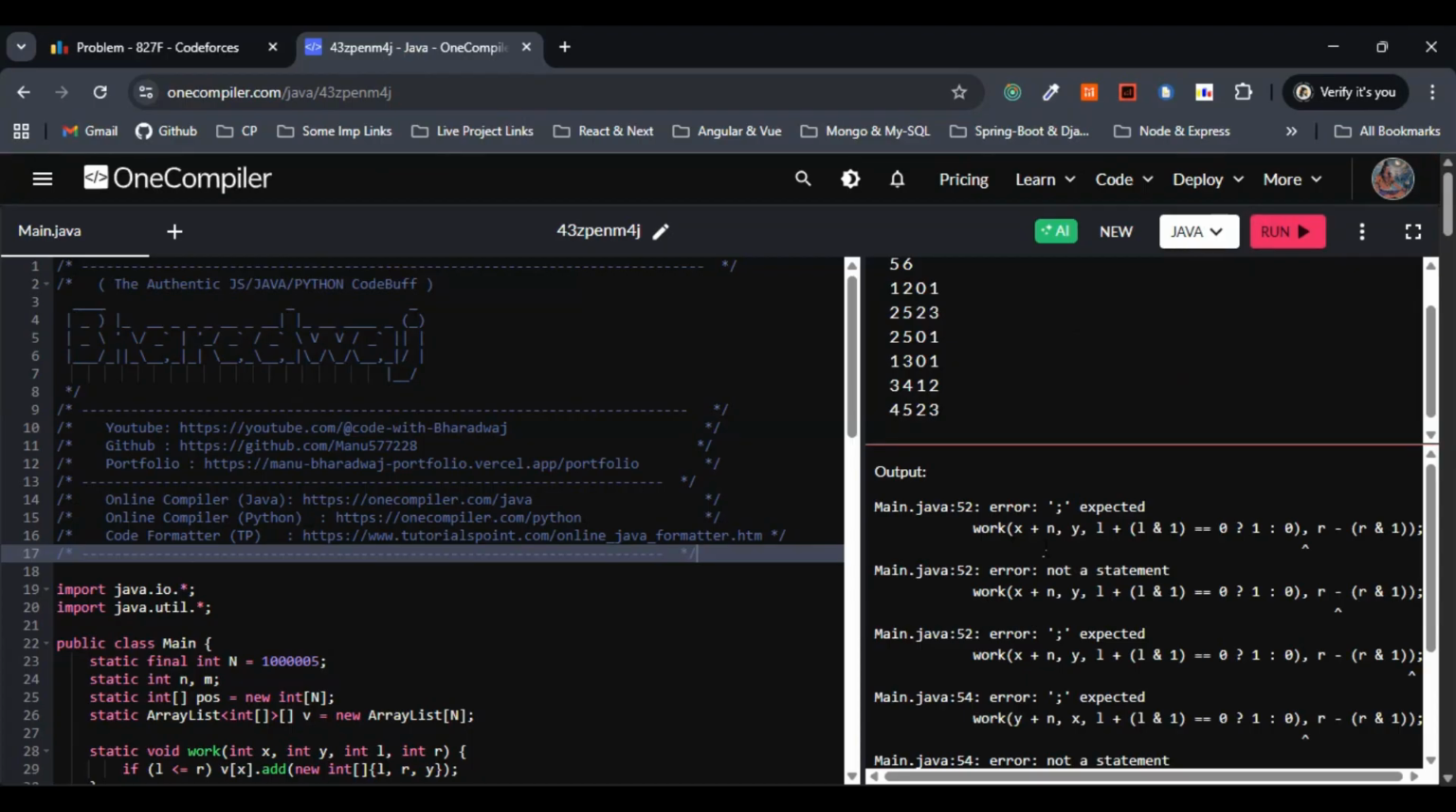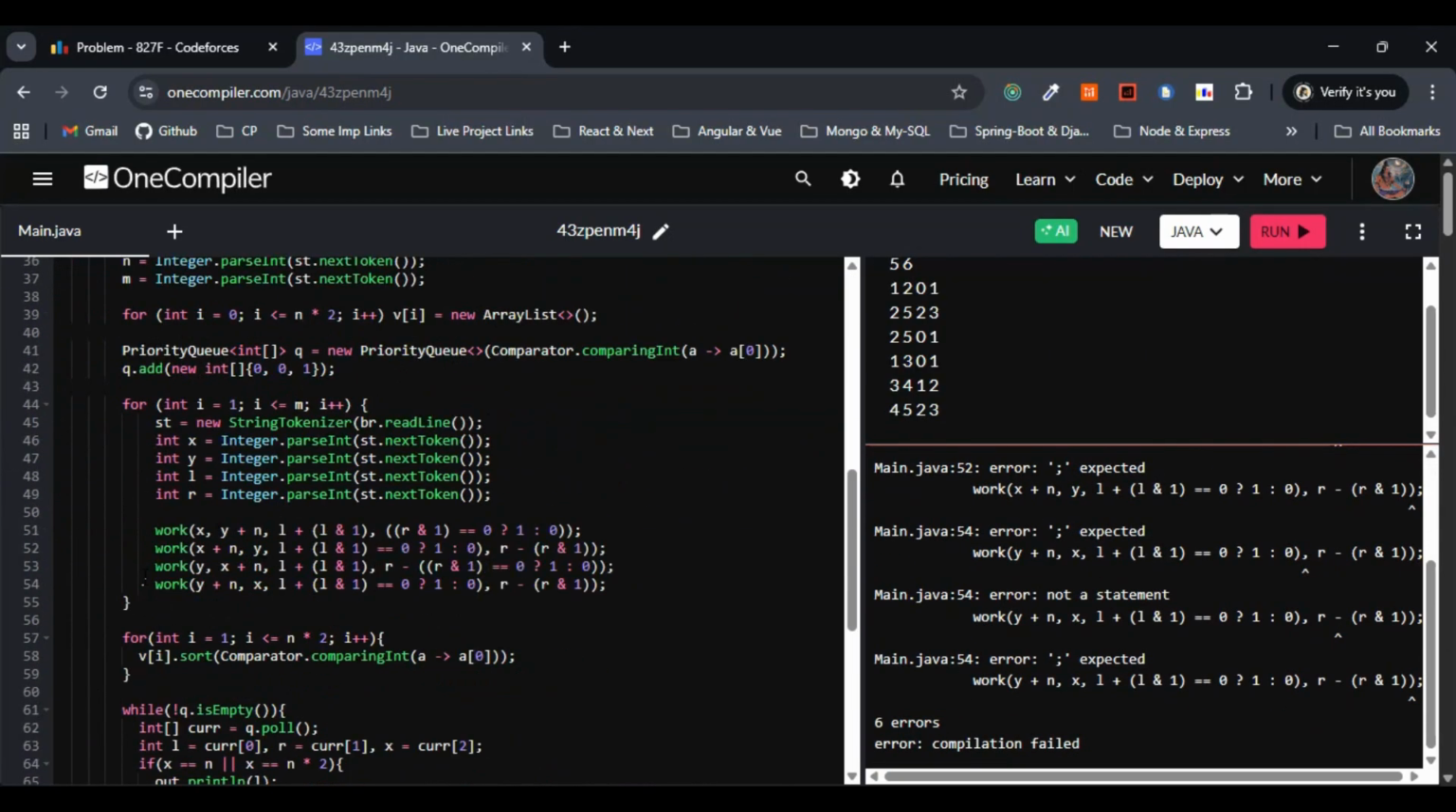Semicolon expected. So we are going with the comma itself, right? Line number 52. So we have given the semicolon here. This is fine. Walk of x plus n, we are considering y comma l as well as this one. Plus we are going with, oh yeah, this one I have to give here.